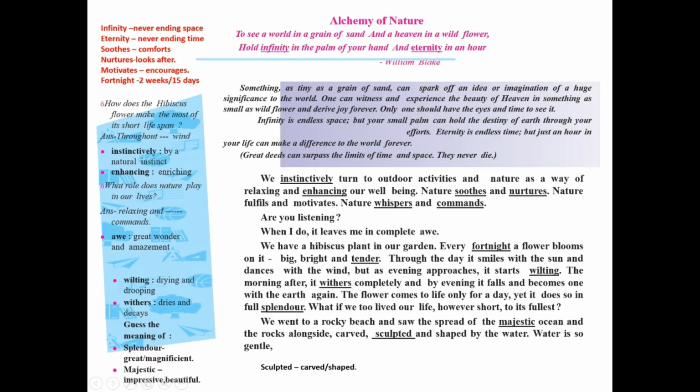Here the writer is telling that in her garden she was having a hibiscus plant. After every fortnight, after every 2 weeks or 15 days, the hibiscus plant would give a hibiscus flower. Though the lifespan of the flower was of only 1 day, it kept on smiling with the sun. It kept on dancing with the wind. And by the evening time, it started drying up, it started wilting. And next day, it dried and fell down and got mixed with the earth once again.